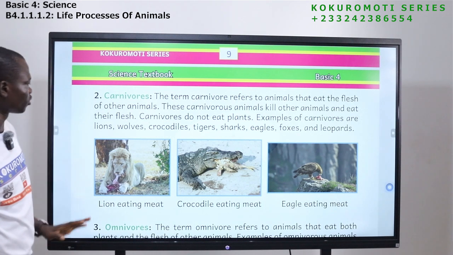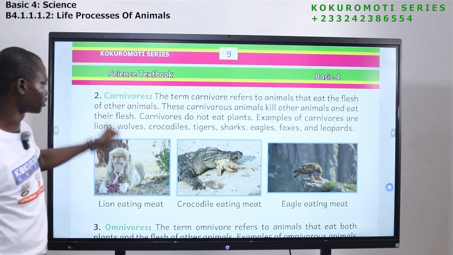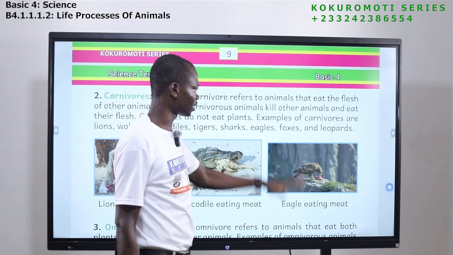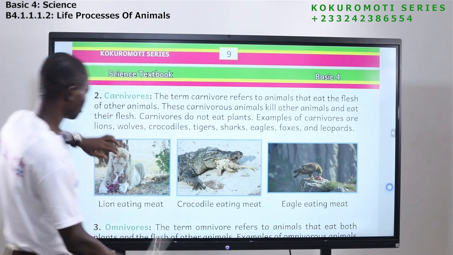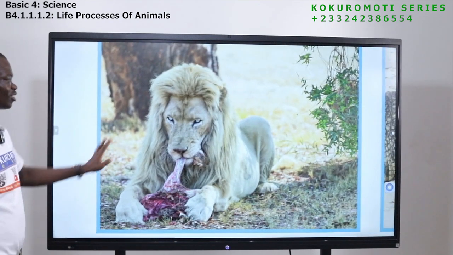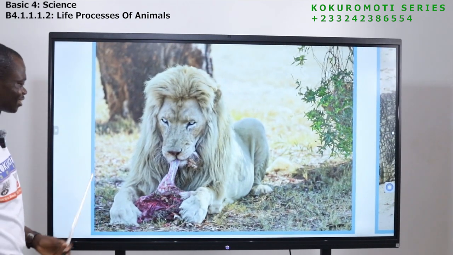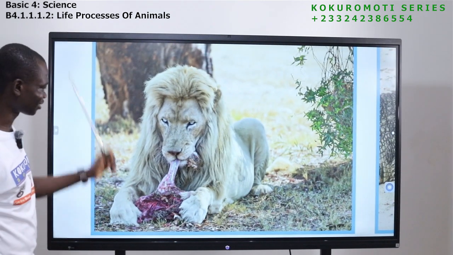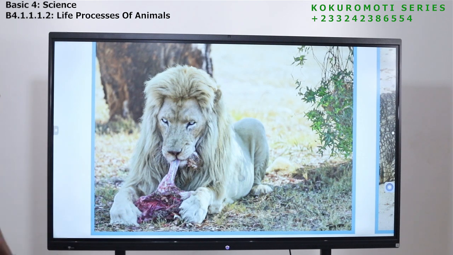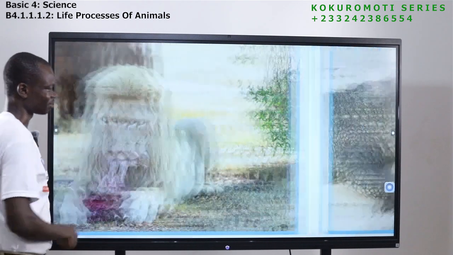So examples of carnivores are lions, wolves, crocodiles, tigers, sharks, eagles, foxes, and leopards. So examples are here. Let me enlighten you to see. Have you seen this? What is happening here? Tell me. Yes, this lion is enjoying the meat of another animal.